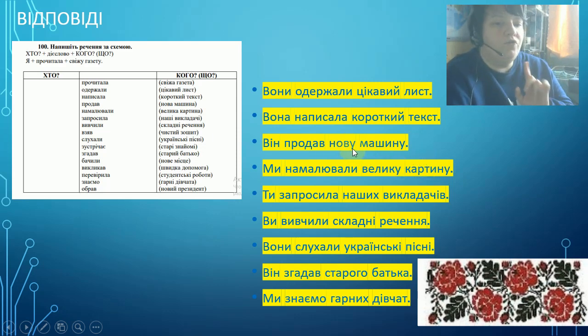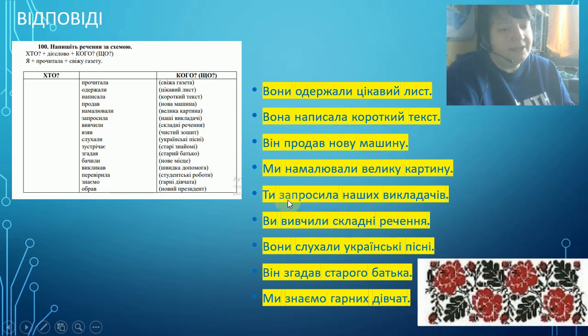Нову машину, нову картину. So again, ти запросила наших викладачів. You have invited our teachers. You see the teachers are animated, so that's why we change наших, их, our teachers, we change our adjectives and our nouns.